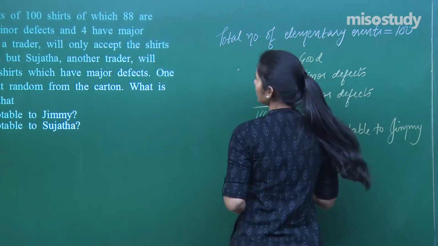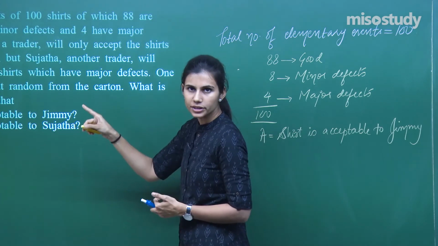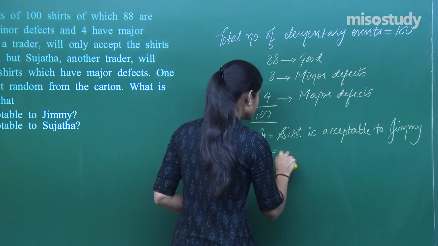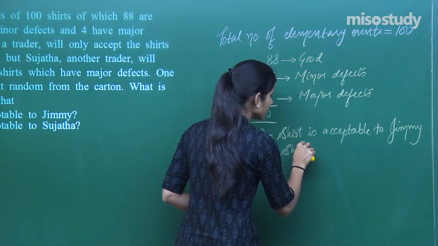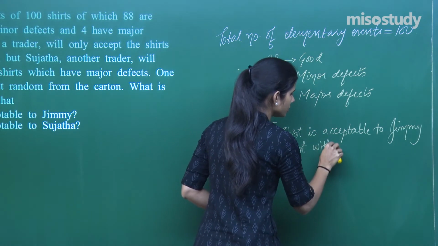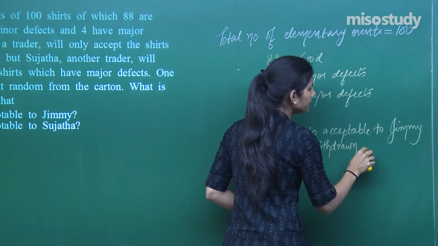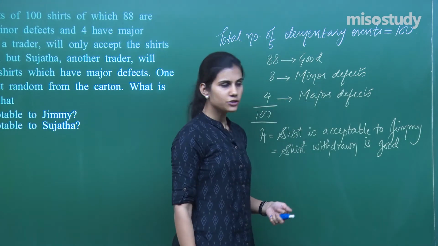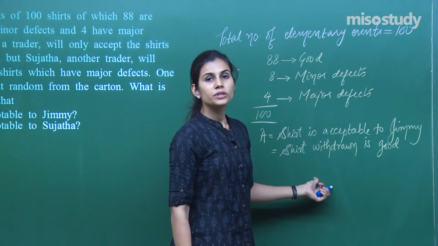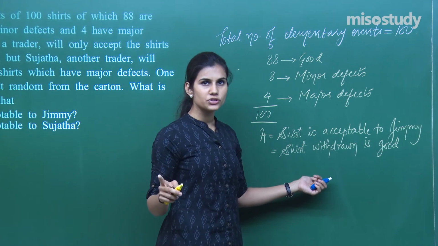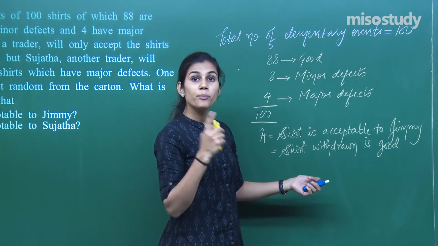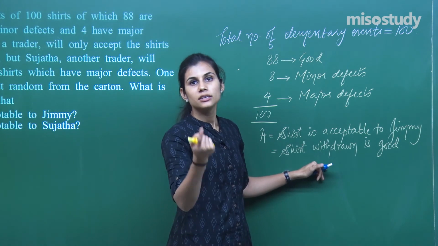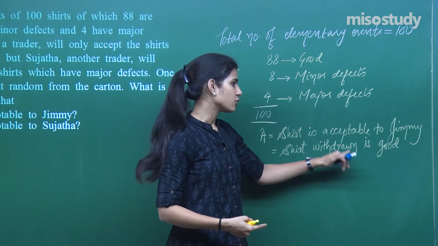Now see, Jimmy is only going to accept the shirts which are good. So if the event "shirt is acceptable to Jimmy" holds, that means the shirt withdrawn is good. Only then can it be acceptable to Jimmy, right? So these are the same events. Shirt withdrawn is good. Out of the 100 shirts which can be withdrawn, how many are possible outcomes which are favorable to event A? That means how many shirts withdrawn are good?